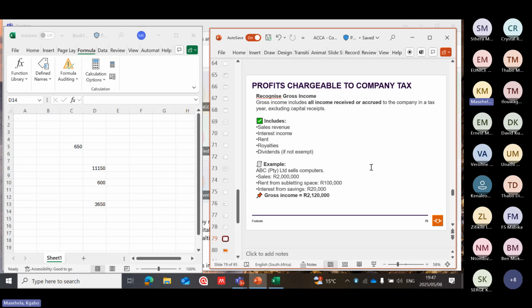Let's say an example. The sales 2 million, rent 100,000, interest from savings 20,000, meaning that the gross income is 2 million plus 100,000 plus 20,000, 2,120,000.